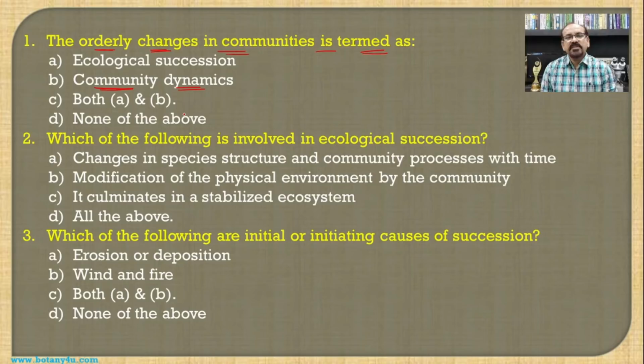And this process of change in the community with respect to time is also known as ecological succession, and hence both A and B is the answer for this question.